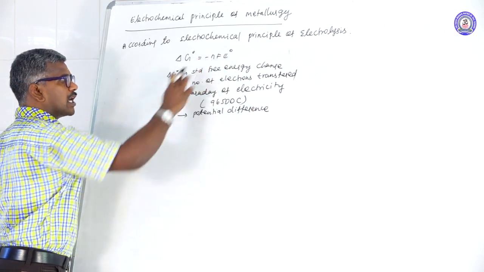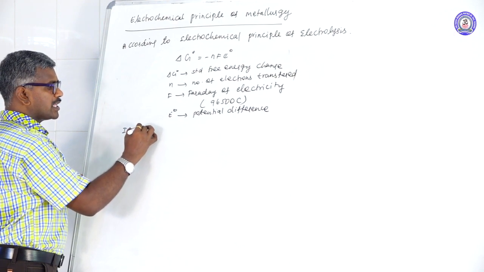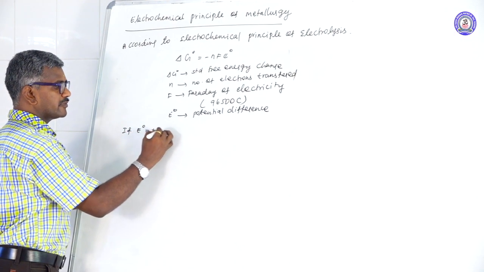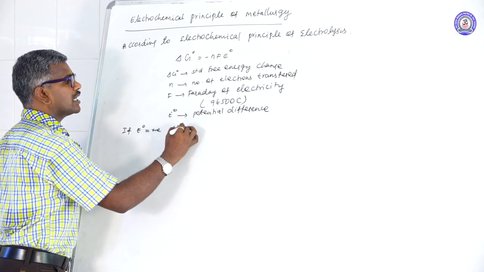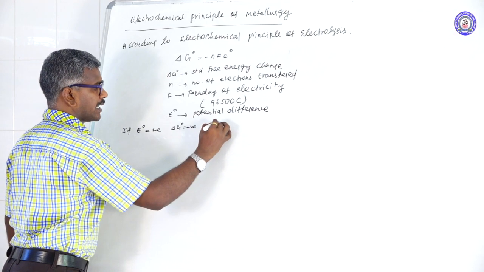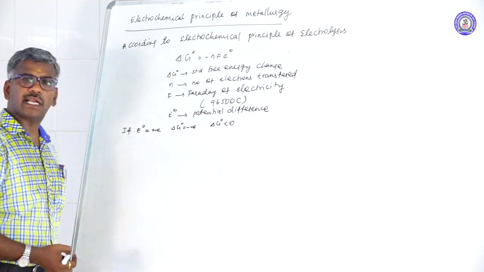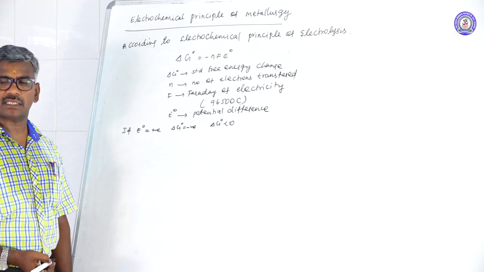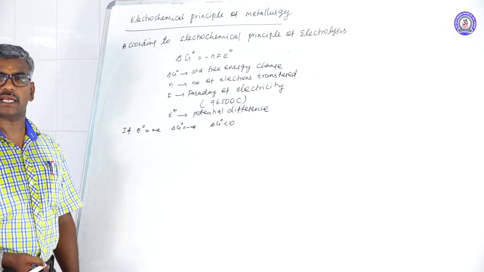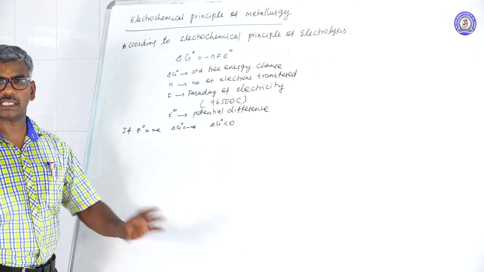If the E naught value is positive, delta G naught value is negative. Negative means delta G naught is less than 0, delta H naught is less than 0, and delta S naught is greater than 0. This is a spontaneous reaction, and reduction takes place.